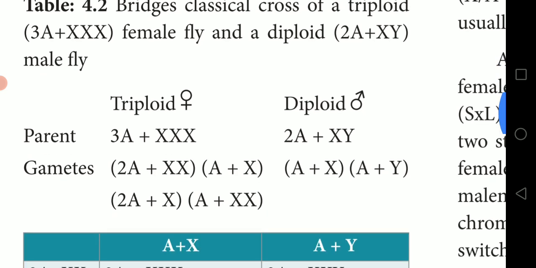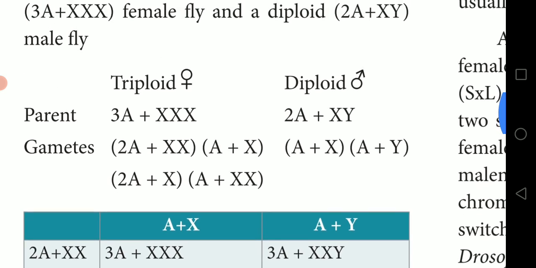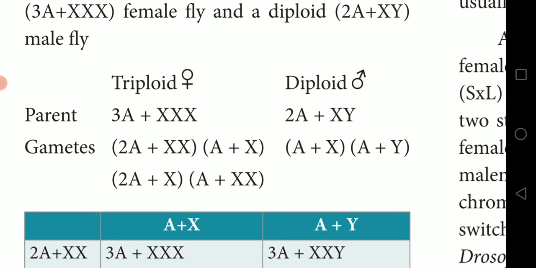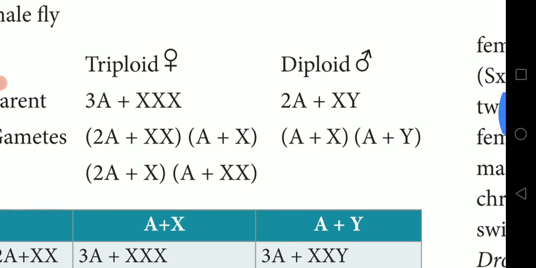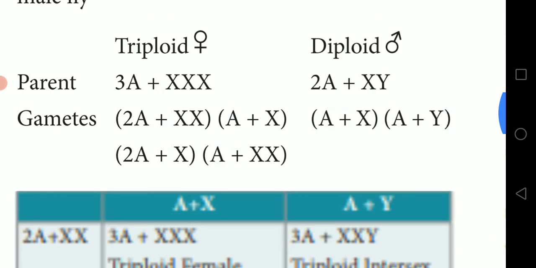What is it going to produce in the next generation? Here the triploid symbol denotes female, and the diploid symbol denotes male. These are the parents.